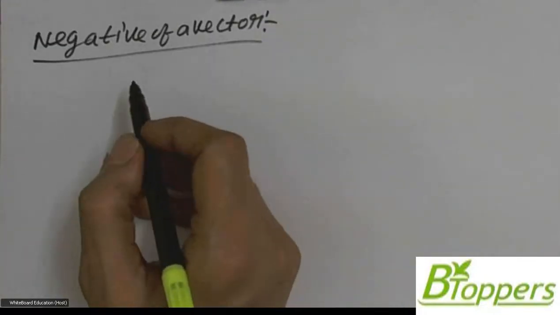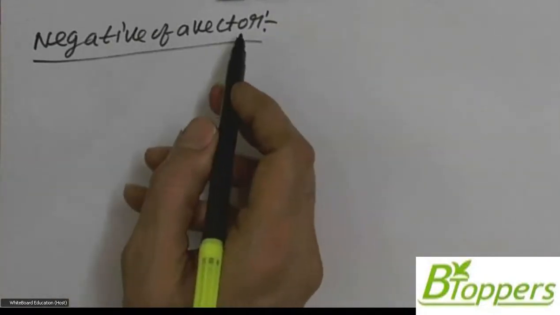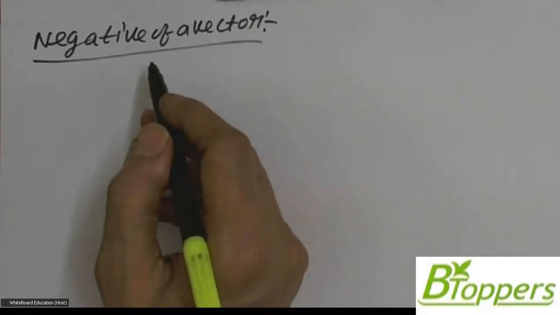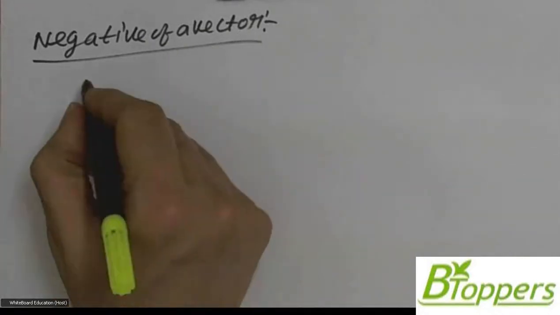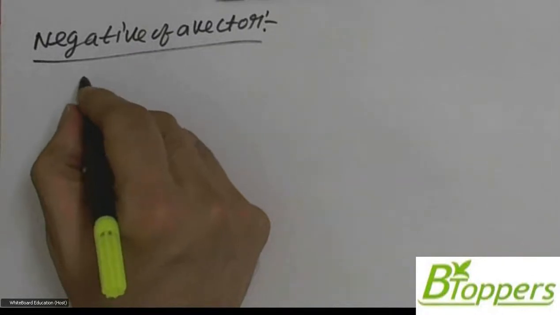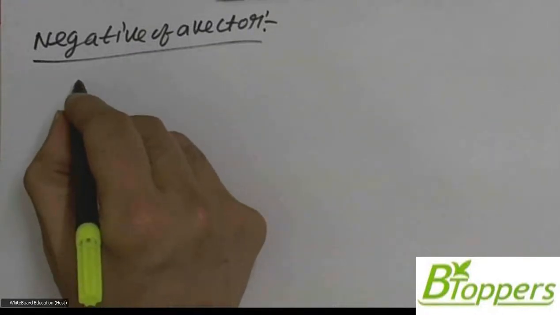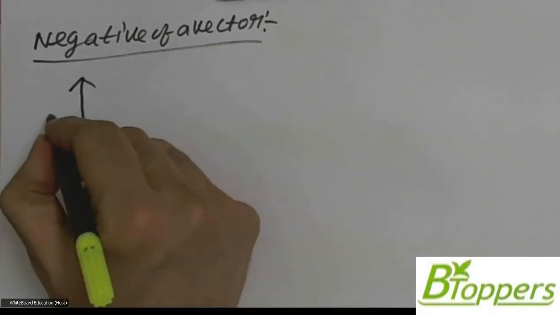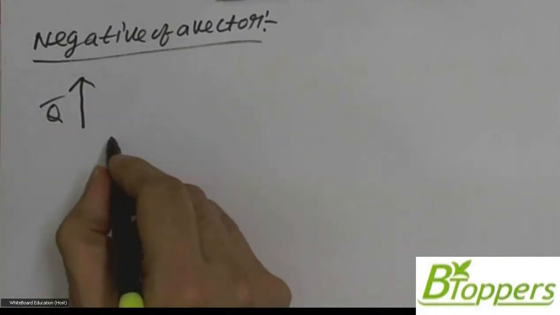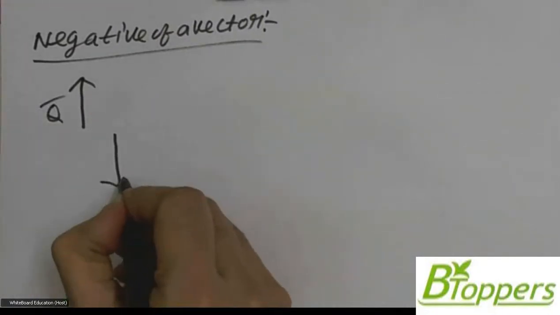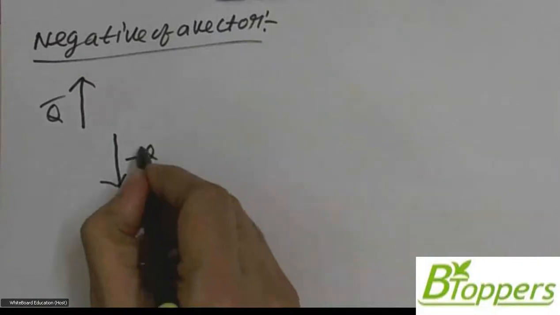So next I would like to discuss negative vector. In general, suppose q bar is a vector, then minus q bar can be defined as another vector.